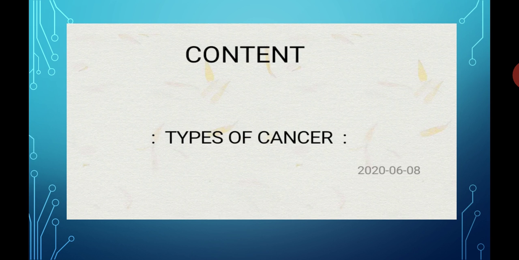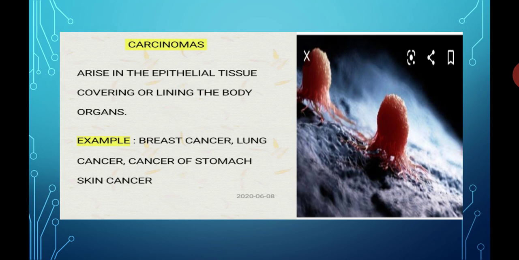So start with the types of cancer. According to the type of tissue affected, there are 5 main types of cancer. That means this classification is based on the type of tissue which is affected. So depending upon the type of tissue which is affected, there are 5 main types of cancer. Out of which, number 1 is known as carcinomas.